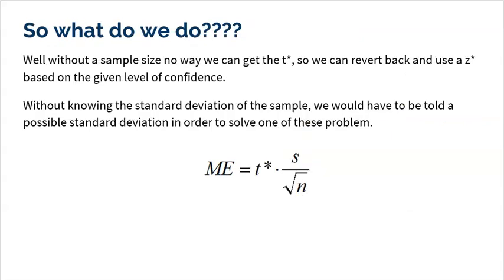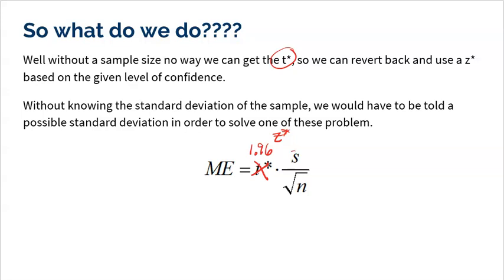Well, here's what we're going to do. First and foremost, since you're right, it's impossible to find T star, we could replace it with the Z star. Now, it's not going to be as accurate as we talked about, but it will work. So if you want to be 95% confident, you are absolutely correct. There's no way you could get a T star because you also need the degrees of freedom, which is based on your sample size. So I could revert back and just use the Z star. It's not going to be the end of the world. It's still going to give me a somewhat decent approximation.